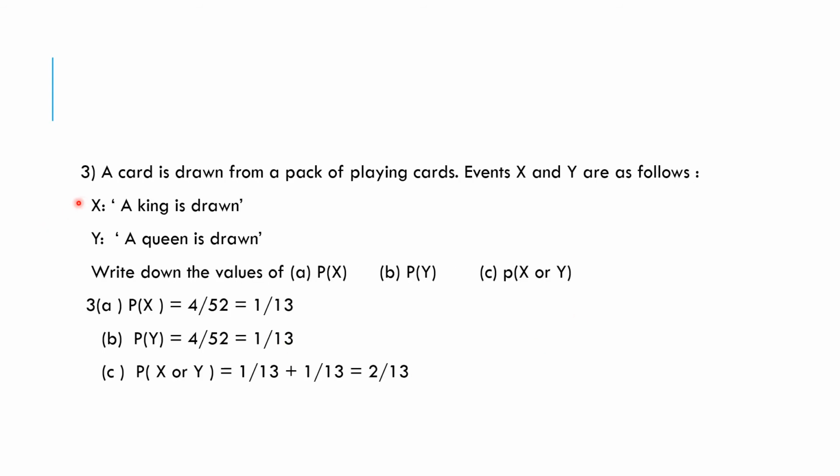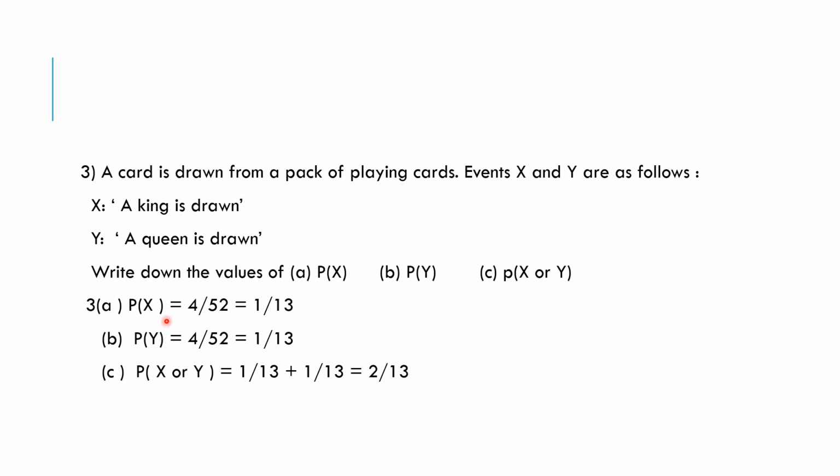Okay. Let's have a look at another question. A card is drawn from a pack of playing cards. Events X and Y are as follows. Event X: a king is drawn. Event Y: a queen is drawn. Write down the values of (a) probability of X, (b) probability of Y, (c) probability of X or Y.